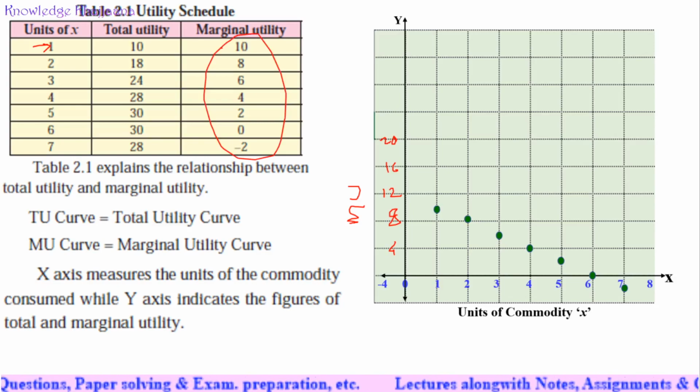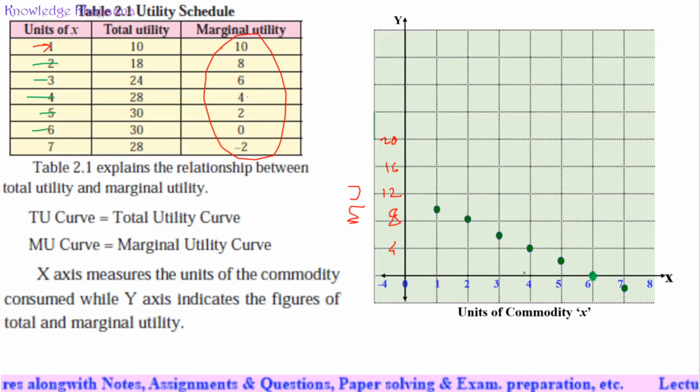Then for the second glass of water, the marginal utility is 8. For the third glass of water, marginal utility is 6. For the fourth glass of water, marginal utility is 4. For the fifth glass of water, marginal utility is 2. See, against the numbers written on the y-axis. For the sixth glass of water, we come to know that there is no utility from the extra glass of water which we drank. So marginal utility is 0.